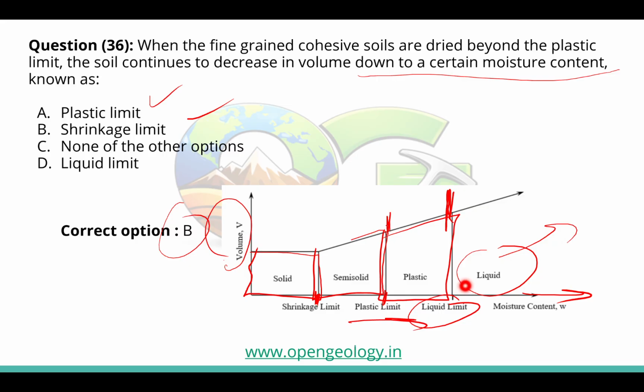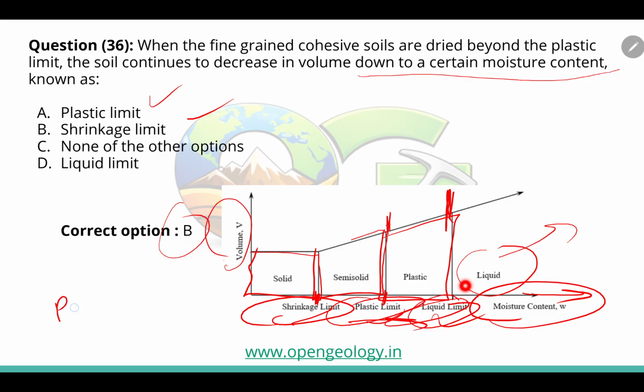Okay, so these are the terms you should remember: the shrinkage limit, plastic limit, and the liquid limit. And then there are a few indexes like the plasticity index. So the plasticity index is your liquid limit minus the plastic limit. This minus this is your plasticity index.